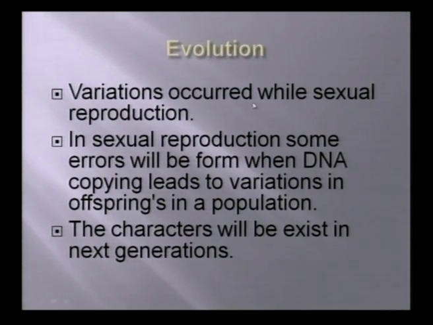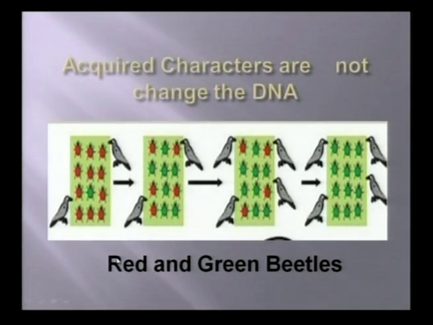Variation occurs while sexual reproduction happens. In sexual reproduction, some errors will be formed when DNA copying, which leads to variations in offspring in a population. The characters will exist in the next generation. Friends, acquired characters do not change the DNA. What is an acquired character?